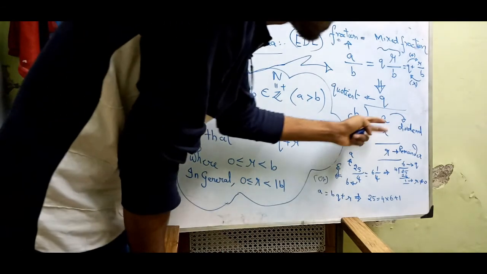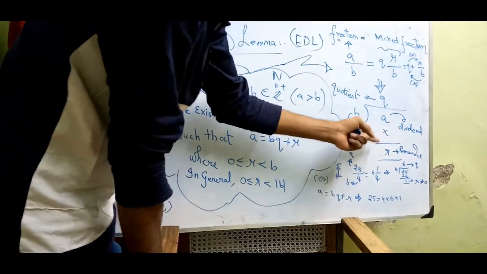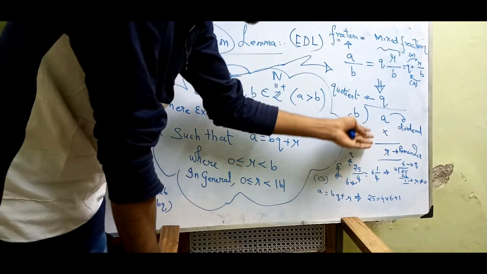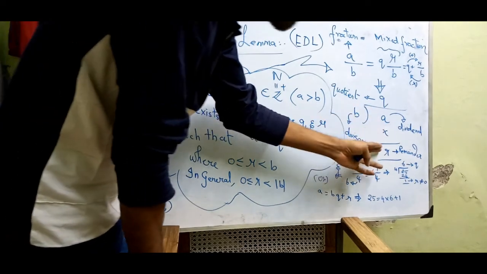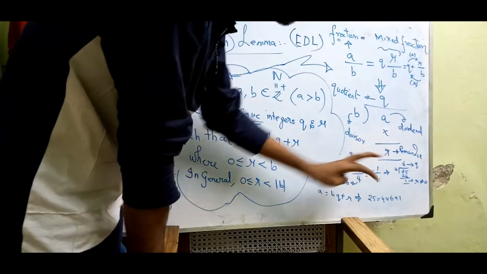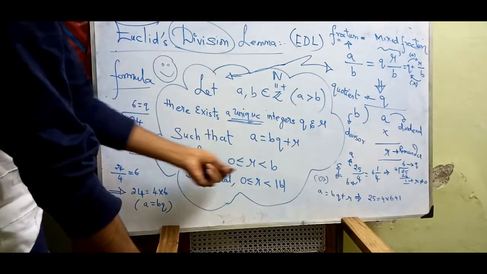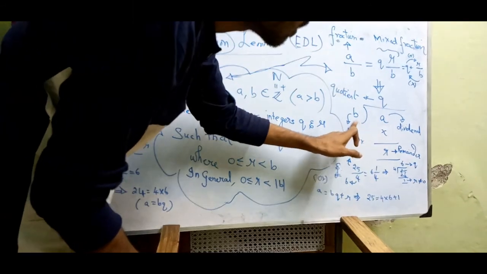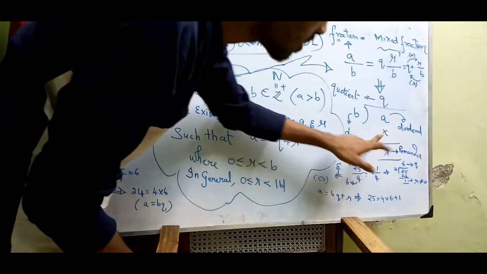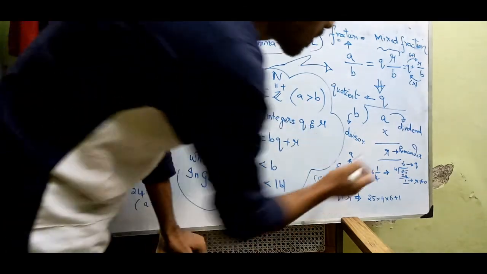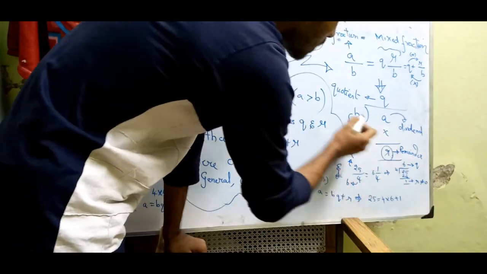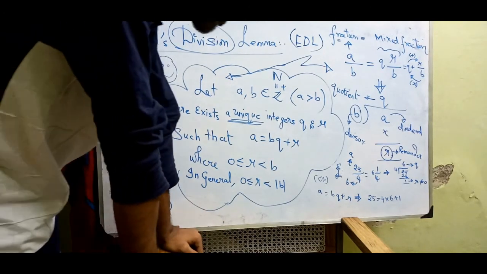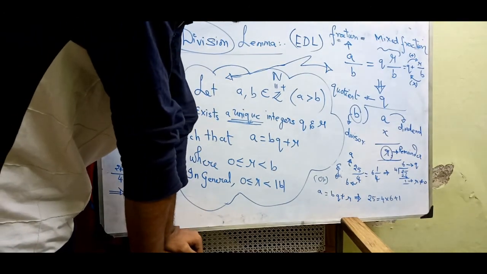There will be a few more steps to do if you have to solve further, but this is the required remainder. This remainder should be less than the divisor. Be careful while finding the remainder; keep an eye on this remainder and this divisor. This is an important characteristic of the Euclid division lemma. I'll explain how it works.